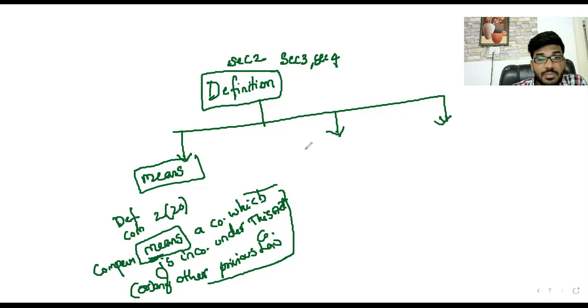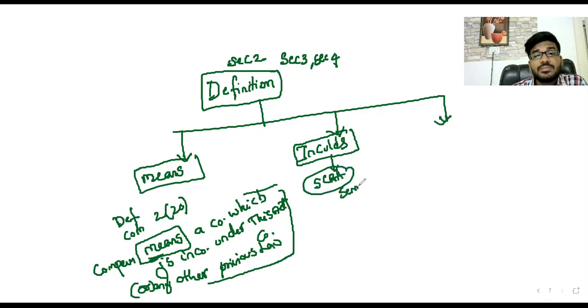Another definition is nothing but the includes definition. What is the includes definition? You know about the Securities Contract Regulation Act. What is the definition of securities?